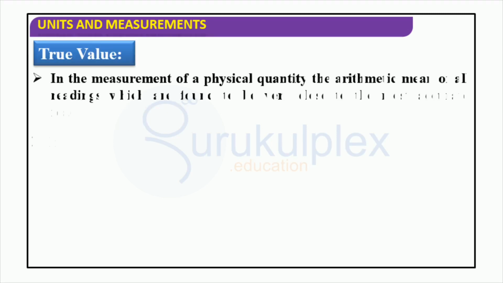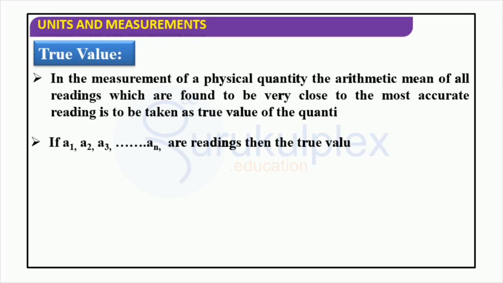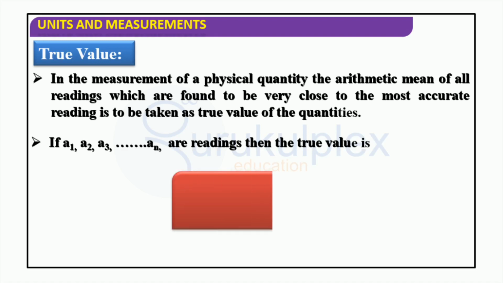The true value of a physical quantity is the arithmetic mean of all readings, obtained by adding together all the readings and dividing the sum by the total number of readings. In other words, if A1, A2, A3, and so on are the readings, then the true value is the average of these readings.